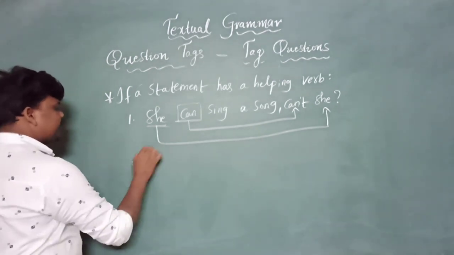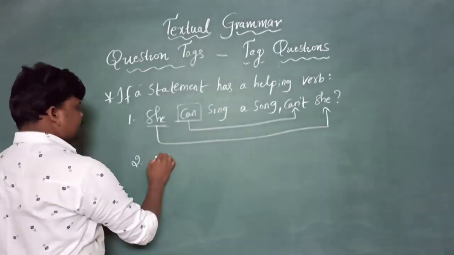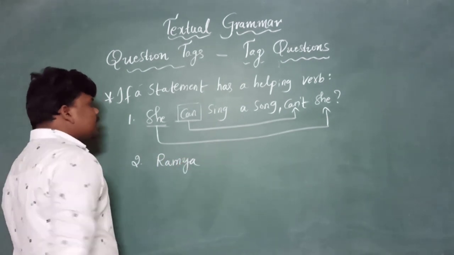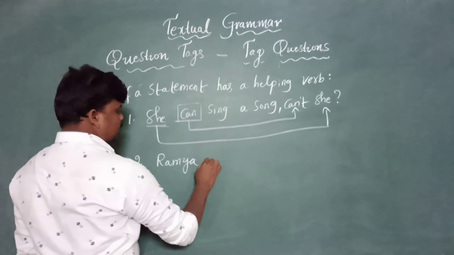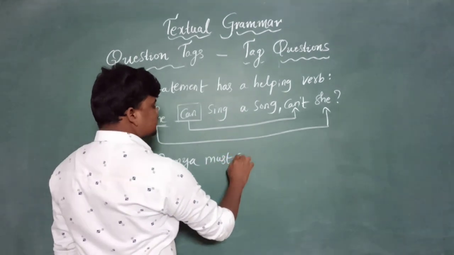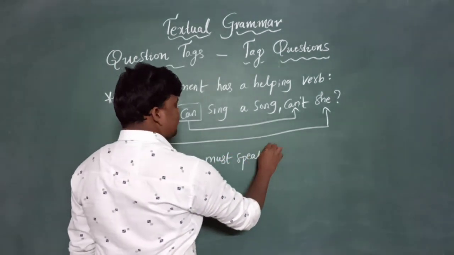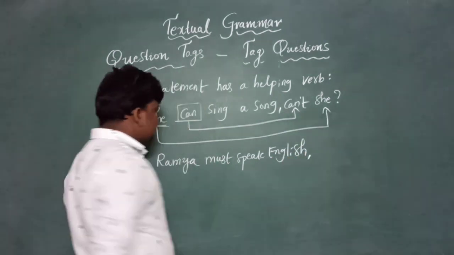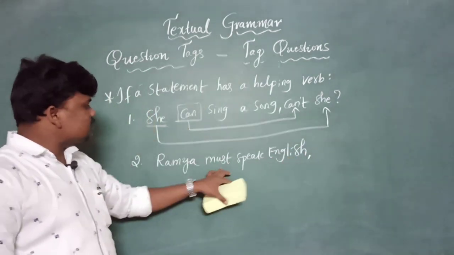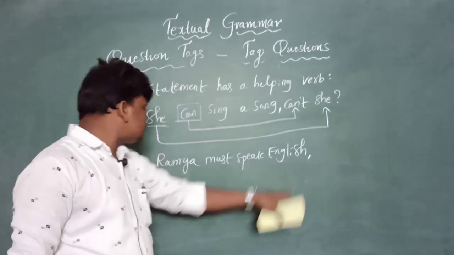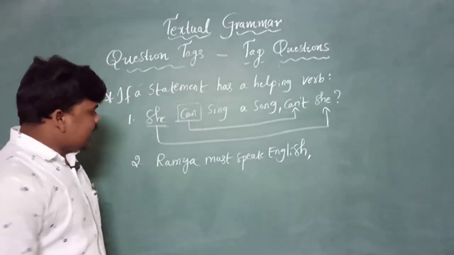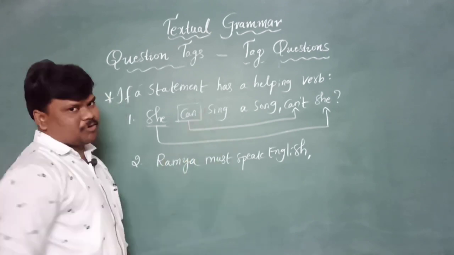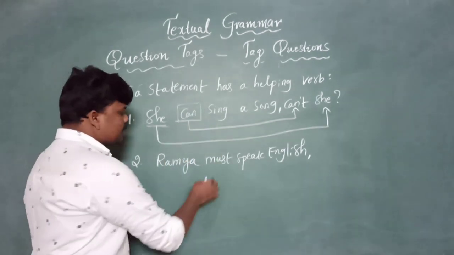Let's get into one more example. Ramya must speak English. As you know, this is a positive statement and it has a helping verb. What is the helping verb? Must.